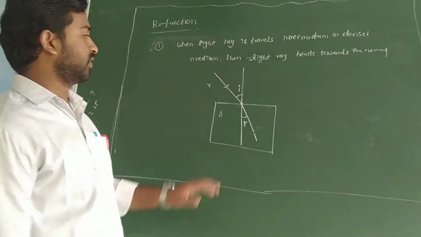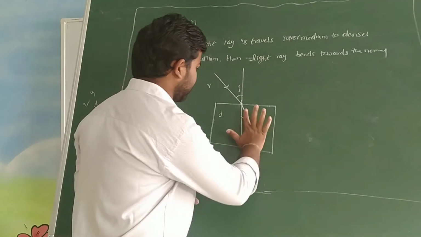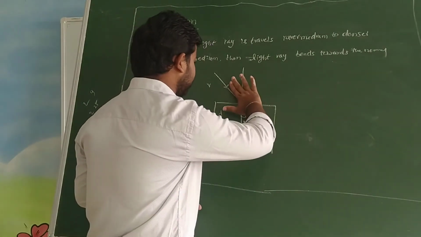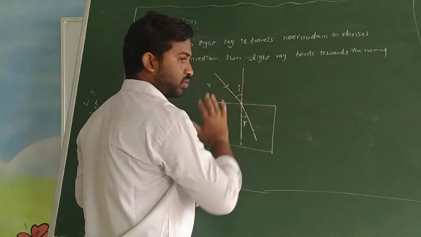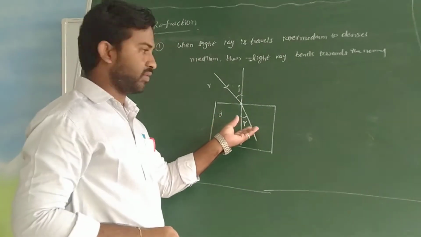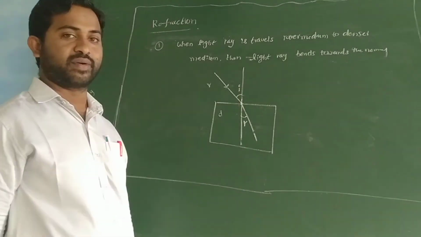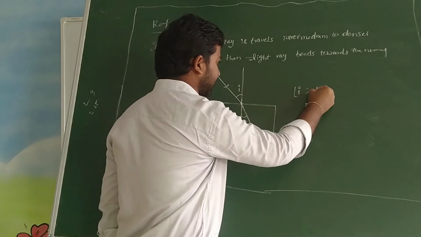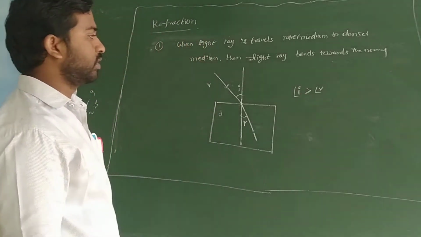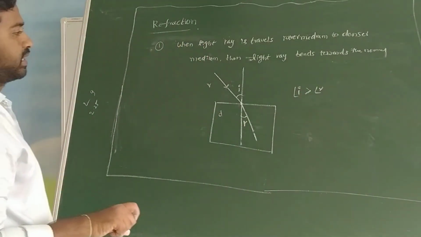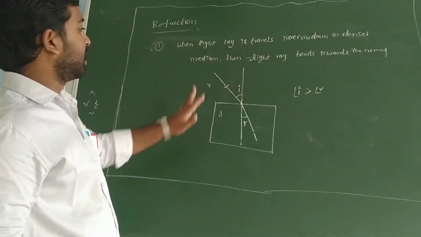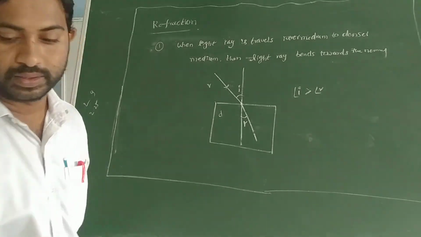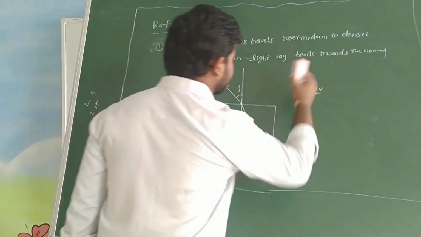If you see here, the refraction angle covers this much only, while the angle of incidence covers more. So angle i is greater than angle r, where r means the angle of refraction. The angle of incidence is greater than the angle of refraction when light travels from a rarer medium to a denser medium, so the light ray bends towards the normal.